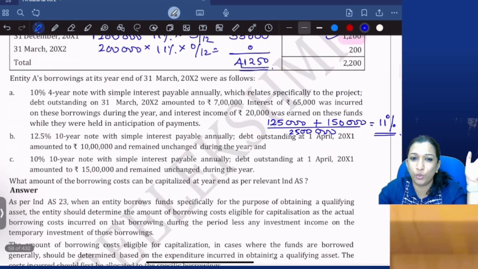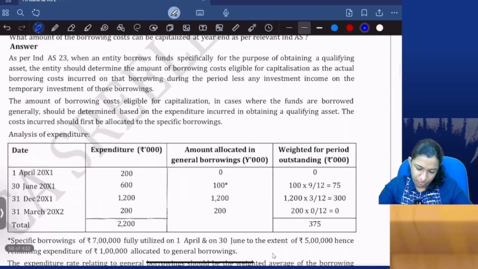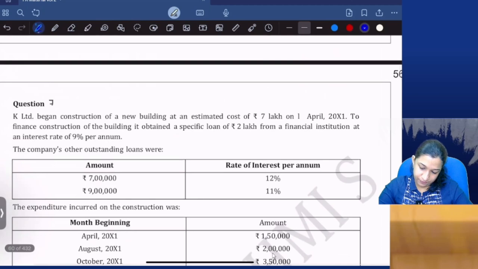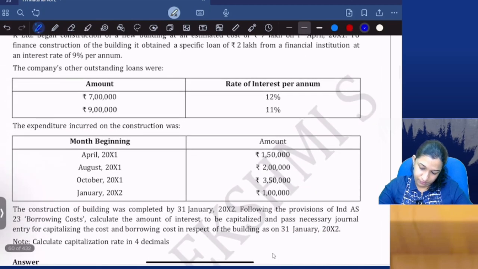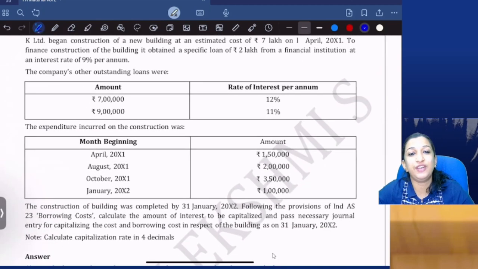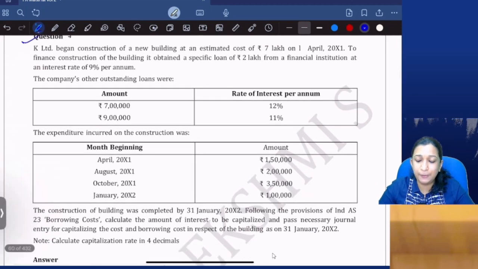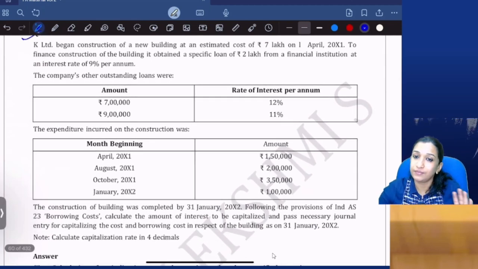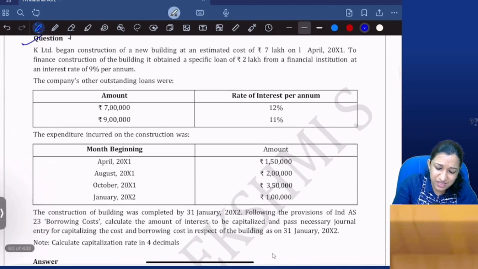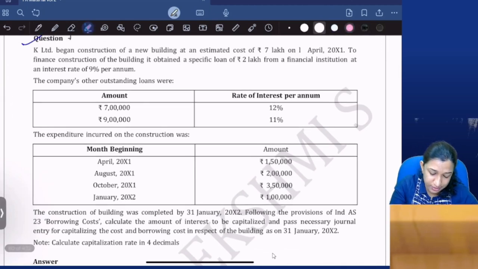Are you clear? Are you okay? Yes, hopefully yes. Do you need to try one more or the last specific? Let's do this one. This is question number 7. This is again a study material question only. With this, we can close the specific general borrowing discussion.